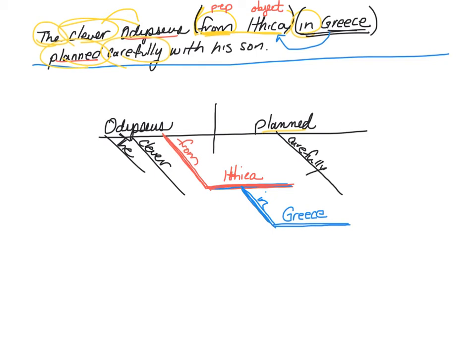Now, "with." What is "with" describing? Oh, ding ding, we have another relationship word. This time, if you notice, it's a little tiny bit different because here is my preposition, "with," but here is my object of the preposition. My noun that it connects to is "son," and in between we have this word. This word, "his," is actually describing the son. So, because this is a prepositional phrase, I know I need to put an angle bracket.